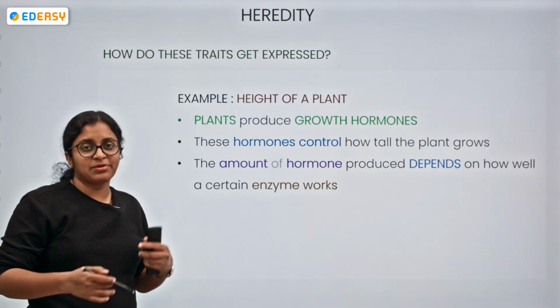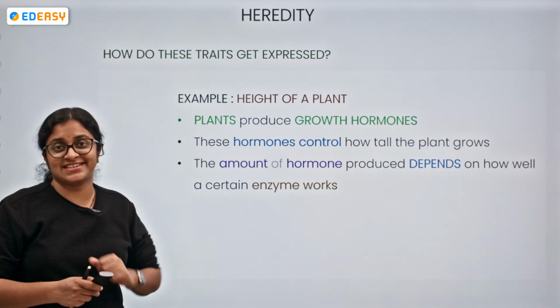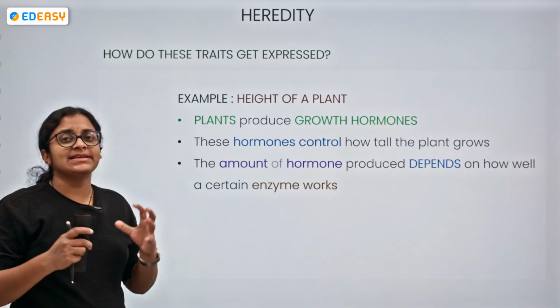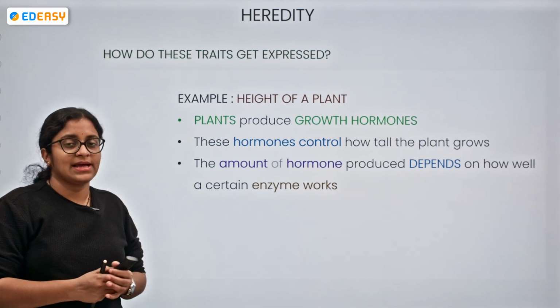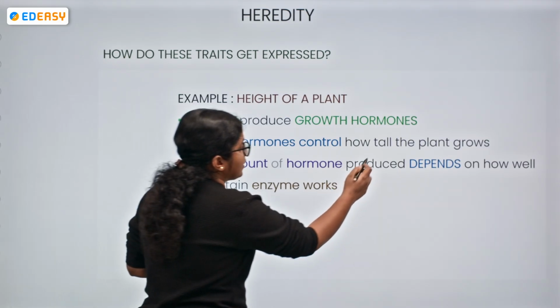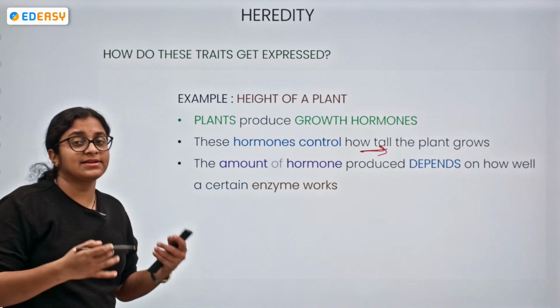Plants, we know they produce various growth hormones that we have seen in the control and coordination chapter. The hormones are necessary for controlling various activities of the plant. Let's take a hormone. One hormone is controlling the tallness or the shortness of the plant. It is controlling how tall the plant is growing.